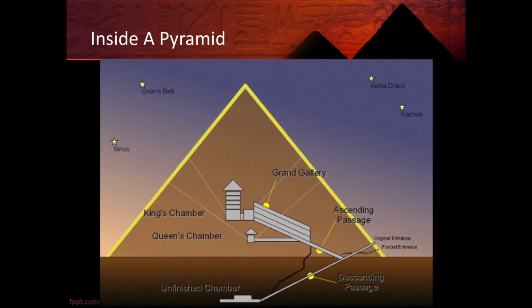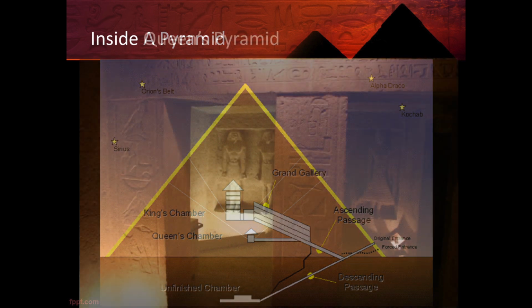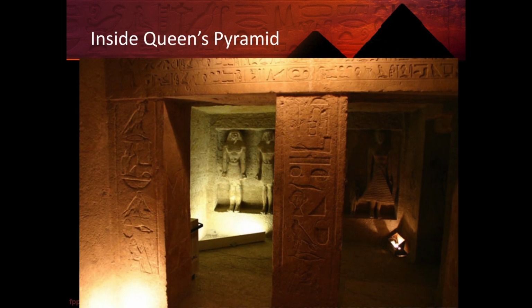The interior of the pyramids were for the burial of the pharaoh himself. Usually there was an entrance that would go in, there might be an unfinished chamber or a decoy, and then a large grand gallery that headed up to the king's chamber where the king, the pharaoh, and all of his belongings were laid to rest. And if you're ever in Egypt, there are limited tours available, so you can go inside some of these pyramids and see what the insides of them look like.